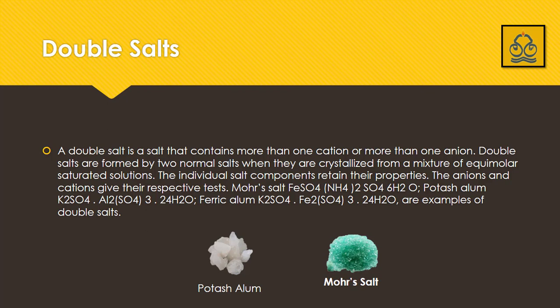The individual salt components retain their properties. The anions and cations give their respective tests. For example, some double salts are Mohr's salt, FeSO4, ammonium sulfate, and 6 water molecules; potash alum, potassium sulfate, aluminum sulfate, and 24 water molecules; and ferric alum, potassium sulfate, ferric sulfate, and 24 water molecules. You can see in the diagrams here we have Mohr's salt and potash alum. You can see their crystals in the diagram.